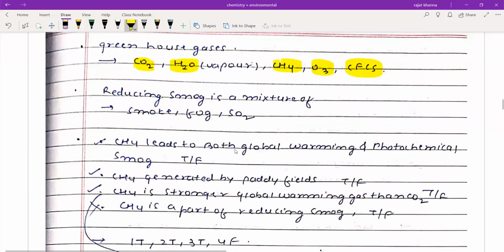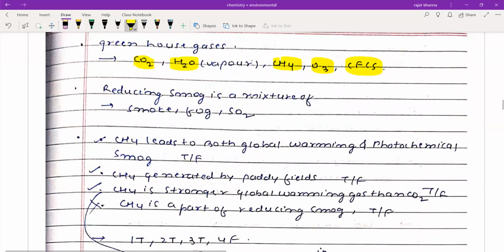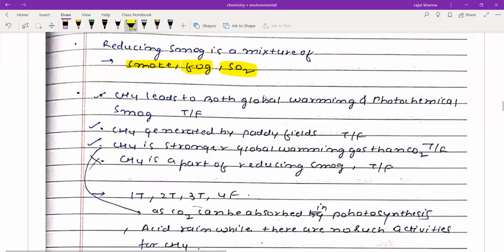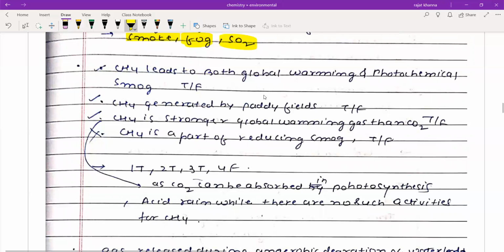Next is reducing smoke, which is a mixture of smoke, fog, and SO2. Now we have to find out statements. Methane leads to both global warming and photochemical smoke. This is a true statement. Methane is generated by paddy fields. This is a true statement. Methane is a stronger global warming gas than CO2. This is a true statement.